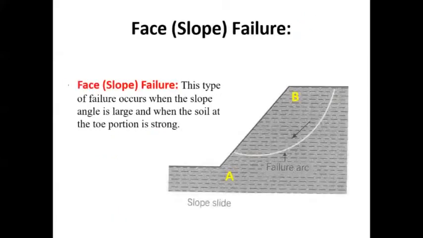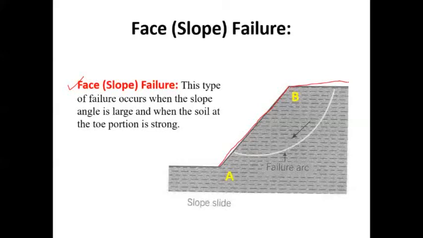For the face failure, we have to understand the section of the slope through which the failure surface or failure plane passes. That becomes very important, with the help of which we can identify which kind of failure it is.